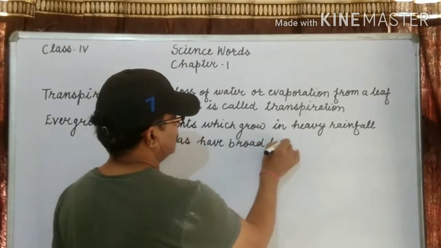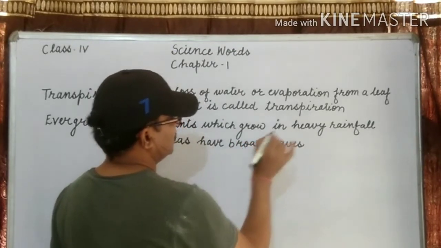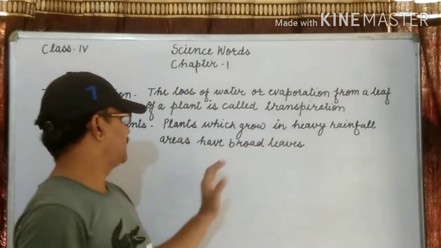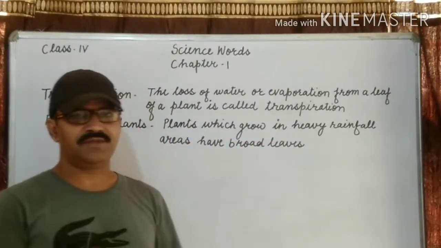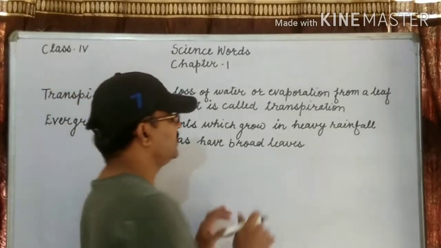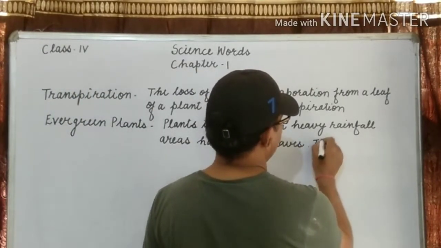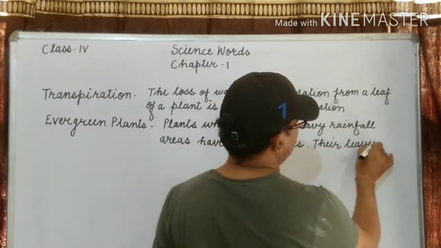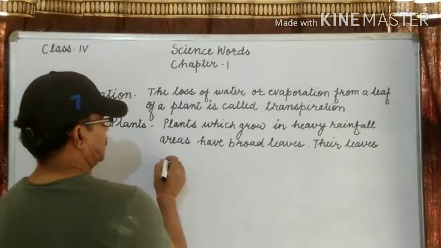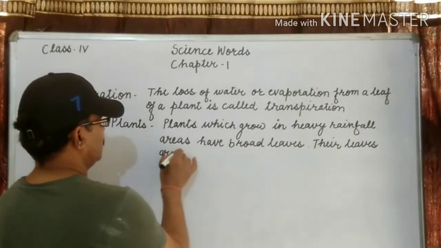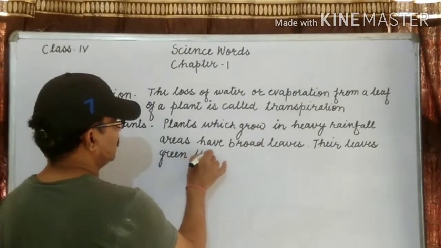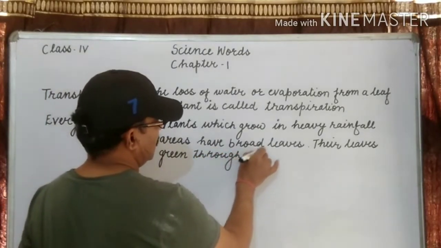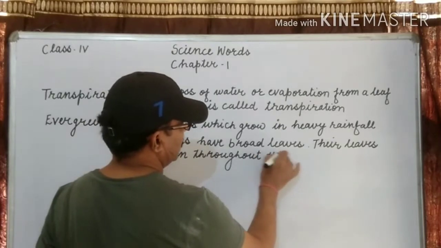Two things are clear: the plants which grow in the heavy rainfall areas and have broad leaves, their leaves stay green throughout the year.